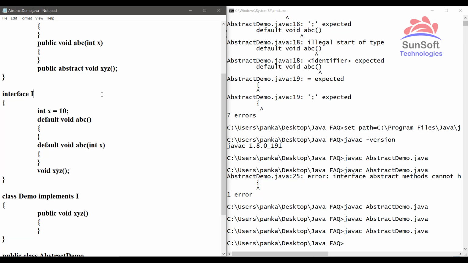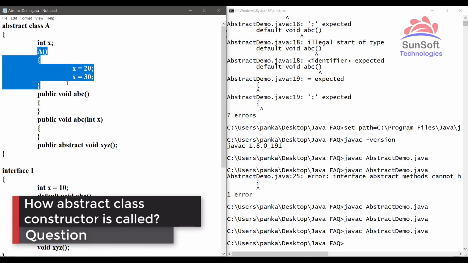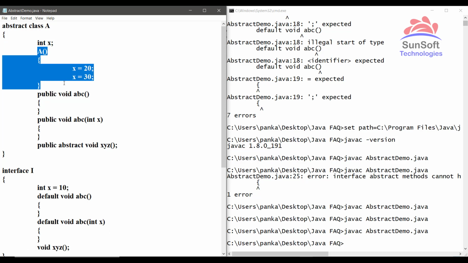Also, one of the very basic questions asked is: when we cannot instantiate an object of an abstract class, then how is the abstract class constructor called? So one point to add here: abstract class constructors are never called directly. Whenever you create an object of a subclass, the subclass constructor by default calls the superclass constructor. This is a basic behavior in Java, that every subclass constructor by default calls the superclass constructor. So this is how the superclass, that is the abstract class constructor, is called internally.